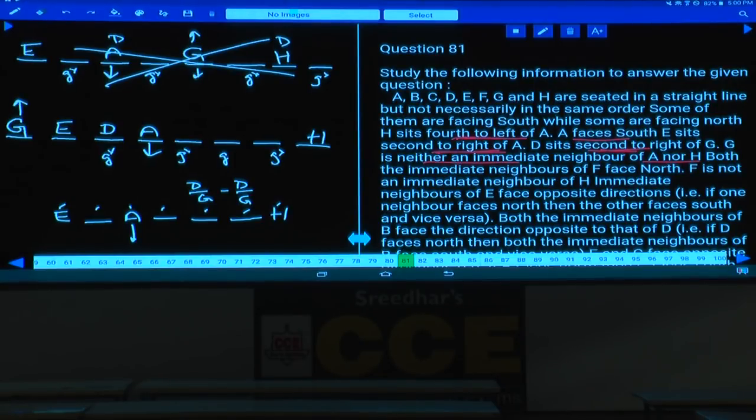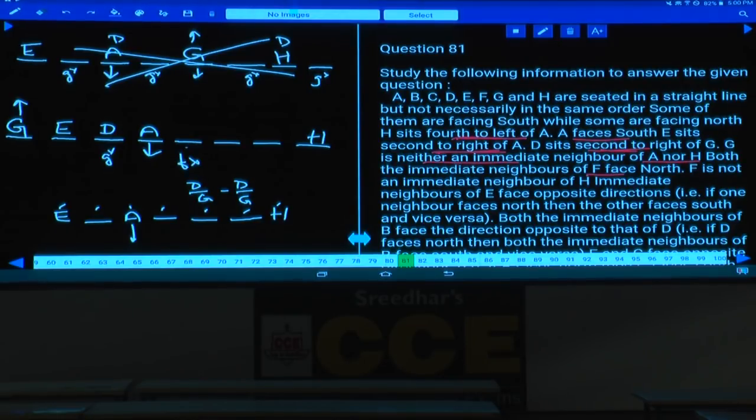Done with this? And both the immediate neighbors of F face north. Both the immediate neighbors of F face north means, tell me where can this F be? This F can be in any one of these 3 places, isn't it? No. F can be in these 2 places only. What are those 2 places?